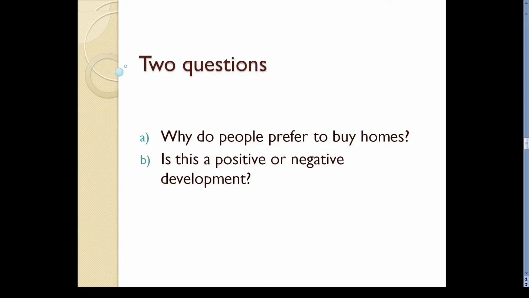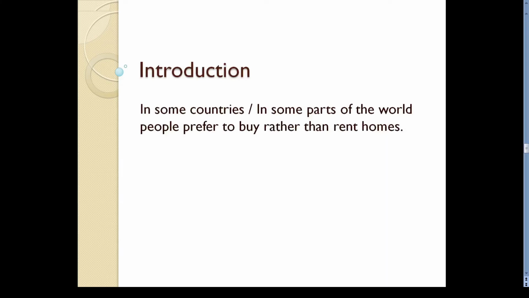Here in the introduction, you can rewrite the first sentence of the task rubric in your own words. You can write something like, in some countries or in some parts of the world, people prefer to buy rather than rent homes. Now you have to briefly answer the two questions. Just one sentence for each question is enough.